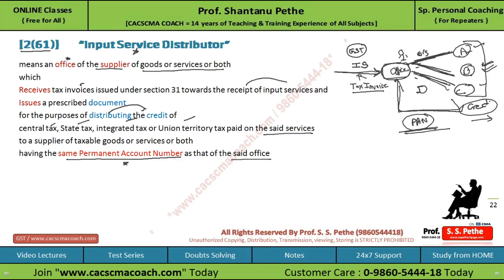So the effect of this, for example, if he receives input tax credit on input services of, let's say, 1000 rupees, then he can distribute this credit to A, B and C supplier. Let's say 500 credit distributed to A supplier, 200 rupees of credit distributed to B supplier and 300 rupees of credit distributed to C supplier. These suppliers are having the same PAN number as of the office.